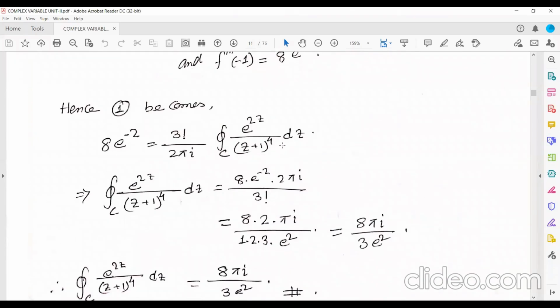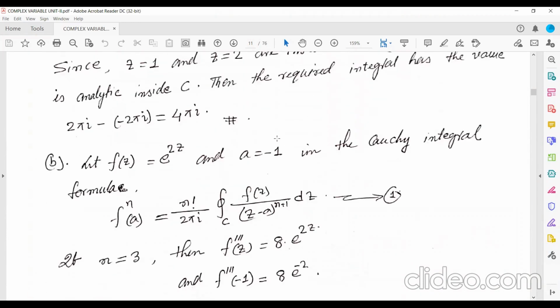So since here it is (z plus 1) to the power 4, that's why we need to use the nth derivative formula. So what is the formula here? Nth derivative of f at z equal to a equals factorial n upon 2 pi i, integration over c, f(z) by (z minus a) to the power n plus 1 dz. Now, if n is equal to 3, that means the third derivative of f at z equal to a. So first you find out the third order derivative of this f(z).